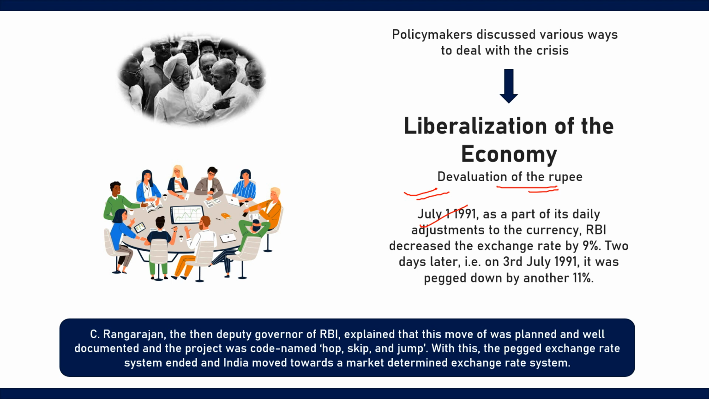And in an article in the Indian Express on 10th November 2015, C. Rangarajan, the then Deputy Governor of RBI, explained that this move was planned and well documented, and the project was codenamed as Hop, Skip and Jump. Just try to remember this one. With this, the pegged exchange rate system ended and India moved towards a market determined exchange rate.